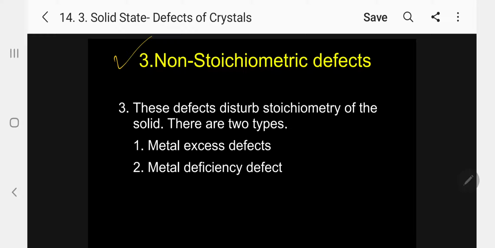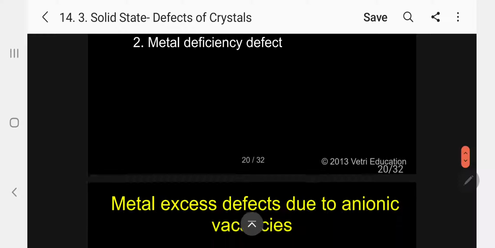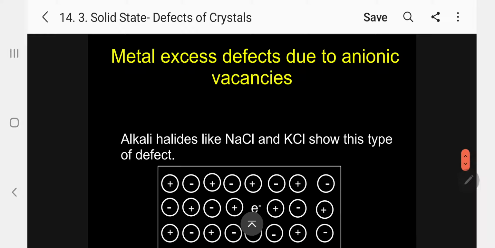Here, non-stoichiometric defects disturb the stoichiometry of the solid. There are two types. One is metal excess defect. Another is metal deficiency defect. So, in one of the non-stoichiometric defects, there may be metal excess. In another one, metal deficiency. Let me see one by one. First case, metal excess defect due to anionic vacancies. So when anion is vacant, automatically total number of cations will be in excess.